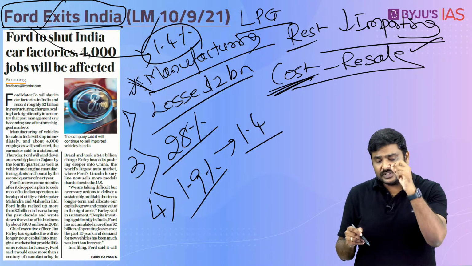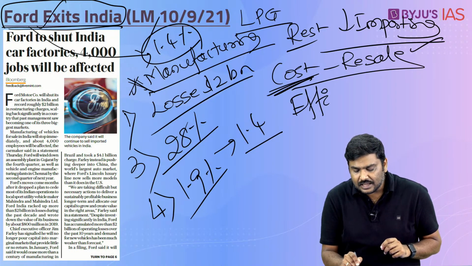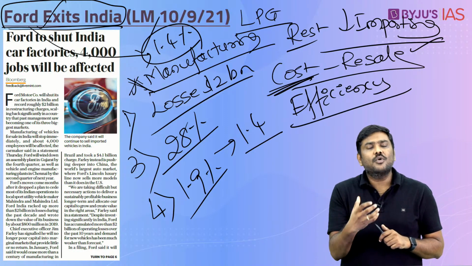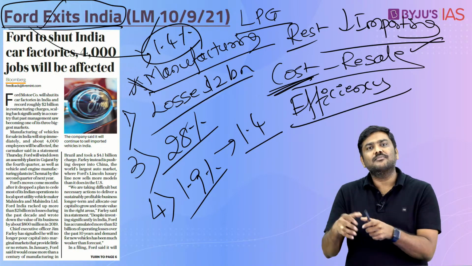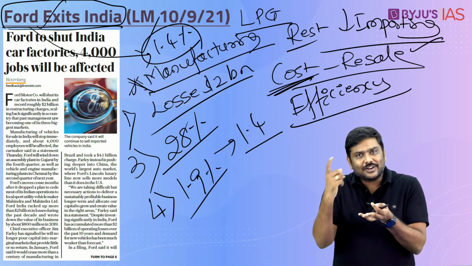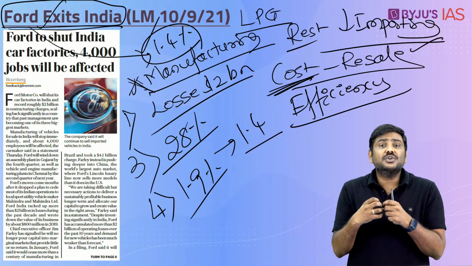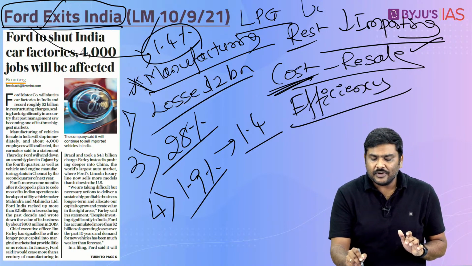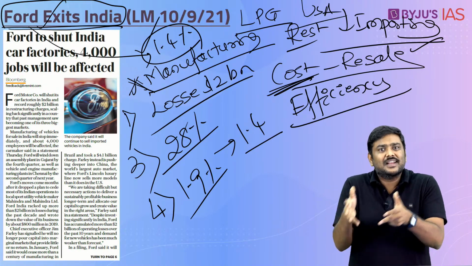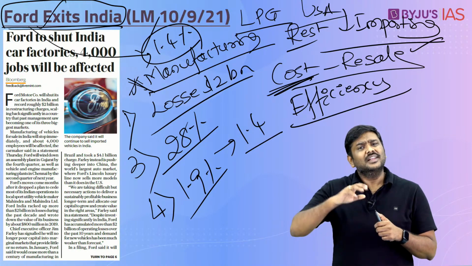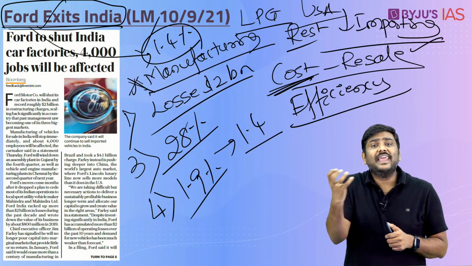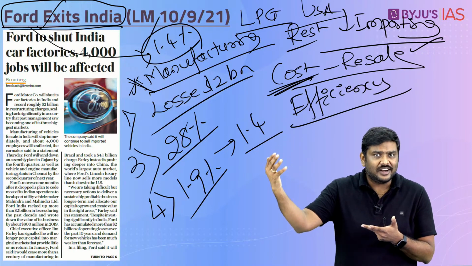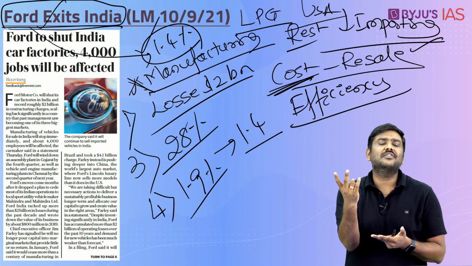And the second one is with respect to fuel efficiency. Ford Motors or Ford company's cars are more associated with, one, higher cost. Second, they are associated with engine power. And in a market such as, let's say, the USA, where this particular company is very dominant, there is always a focus on the power of the engine. What is the torque, how much power this particular engine can generate, rather than the utility of the vehicle.